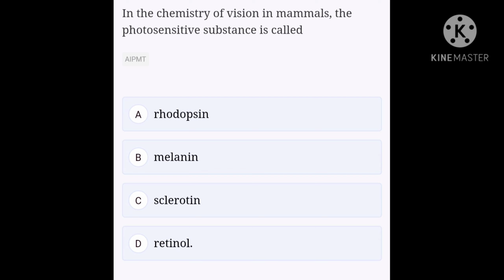In the chemistry of vision in mammals, the photosensitive substance is called option A, rhodopsin, option B, melanin, option C, serotonin, option D, retinol. Photosensitive means sensitive to light.